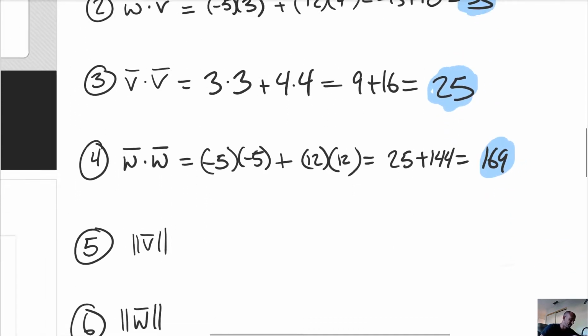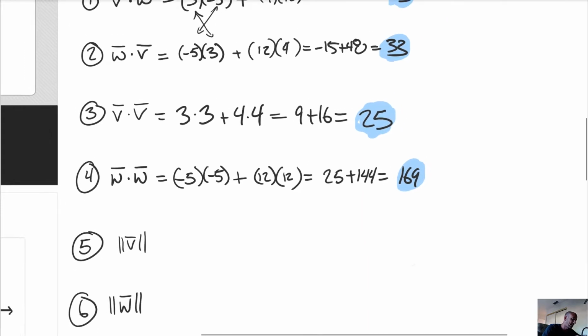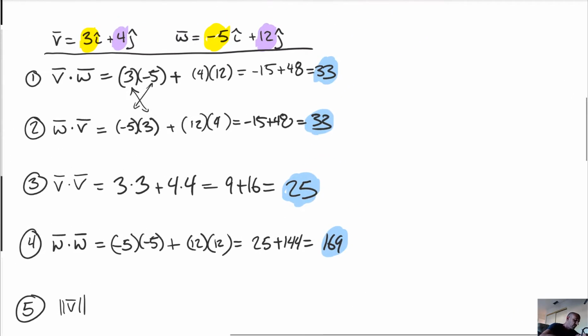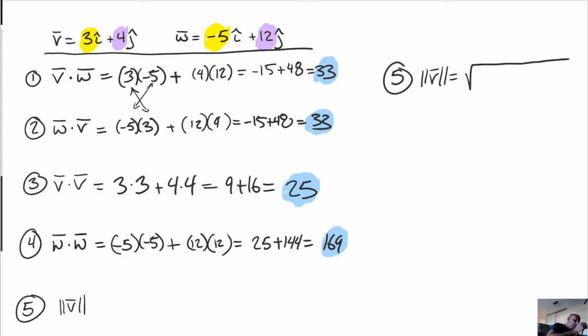And now you want me just to go find the magnitudes, huh? Let's go up here. Let's go find the magnitude of vector V. Now what do we do here? That's the square root of its components squared, right? So that's going to be the 3 squared plus the 4 squared. Which will give us the square root of 25. There might be something to do with each other in here, but whatever, we found an answer.